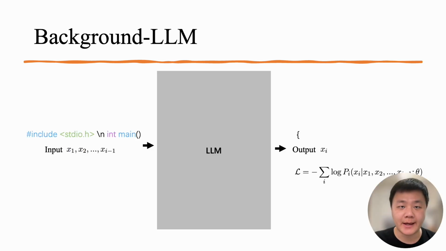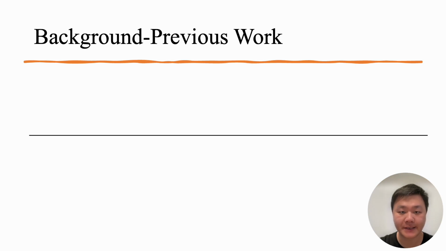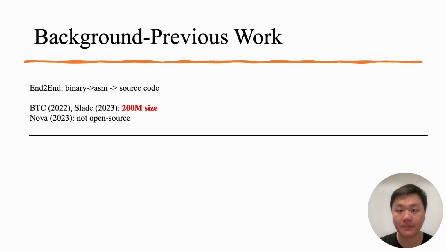Here's a simple demo on the LLM. I think we are all experts on LLMs. It generates the output with probability based on the previous input. There exist several works on LLM for decompilation. We can group them into two categories. One is end-to-end, which takes the assembly as input and directly decompiles it to source code, like BTC, Slate, and Nova. However, they are small in size.